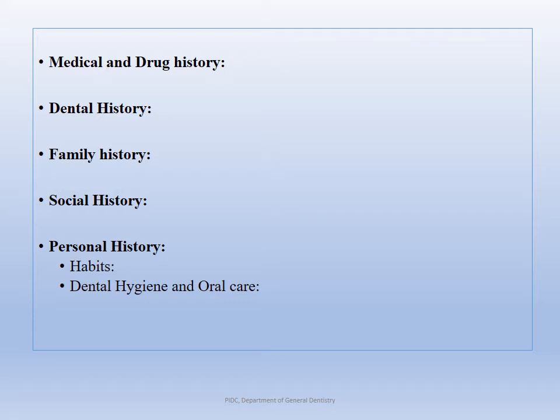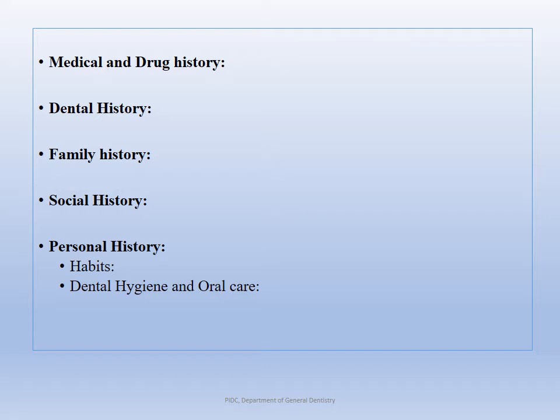Similarly, for cardiovascular diseases, if the patient says I am under medication, then ask about the history of the cardiovascular disease: when it was first diagnosed, has he undergone any procedure, is he under any medication, is he taking blood thinners, when was the last time he visited his cardiologist, and what is the current condition of his cardiac problem. All of this is necessary to be investigated further and has to be explained in detail. And when it comes to drug history, if the patient is currently under any medication, or has any allergy to drugs, all of this falls under the drug history.